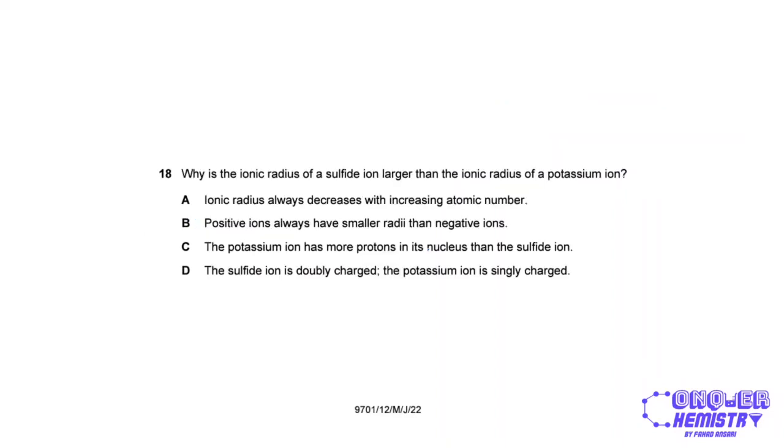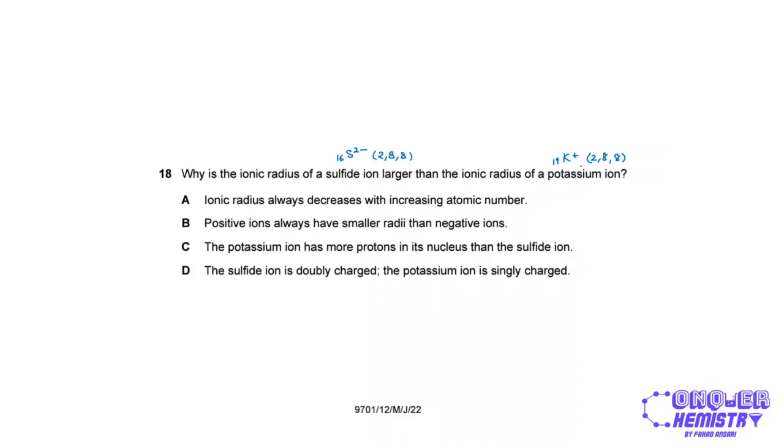Why is the ionic radius of a sulfide ion larger than the ionic radius of a potassium ion? Now, sulfide is S2 negative. It has a proton number of 16. And potassium has a proton number of 19 and has a 1 plus charge, right? Now, both of them have an electronic configuration of 2, 8, 8, right, if I were to use the simple electronic configuration.